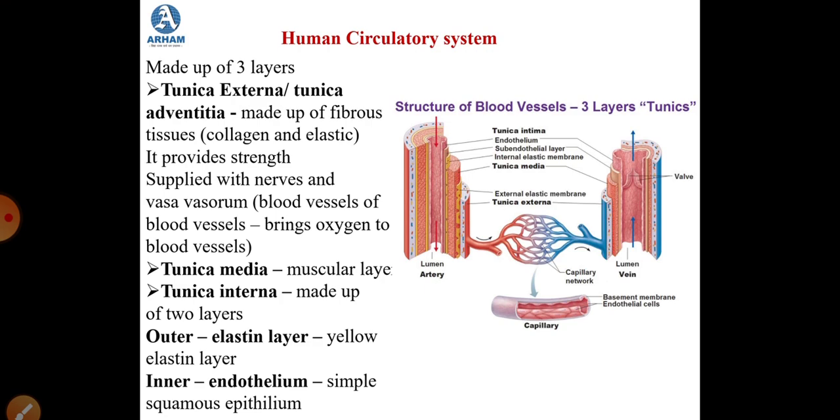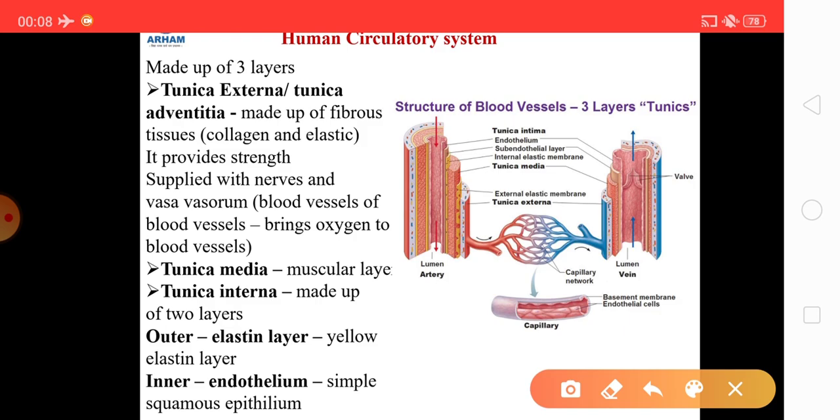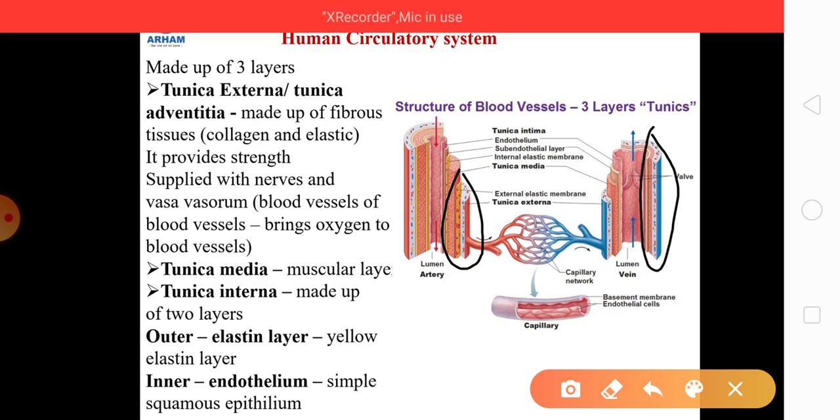To study the blood vessels through which the blood is circulated, we first have to study the structure of the blood vessel. There are three blood vessels: the artery, the veins and the capillaries. Let us study about them. The arteries and the veins are made up of three layers. The outermost layer is tunica externa or tunica adventitia.